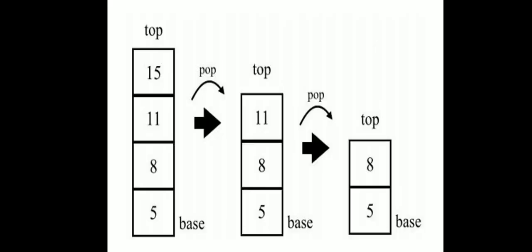So this is the example. There is one stack with 4 elements: 5, 8, 11, 15, right? So top is pointing to 15. When I say pop, 15 gets removed from the stack. Now the new stack will be 5, 8, 11 and top is pointing to 11. Again I say pop; no need to say which element you have to pop, because the element where the top is pointing always gets removed. So the stack will be 5 and 8. When you say push operation, you have to specify the element, which element you have to push.